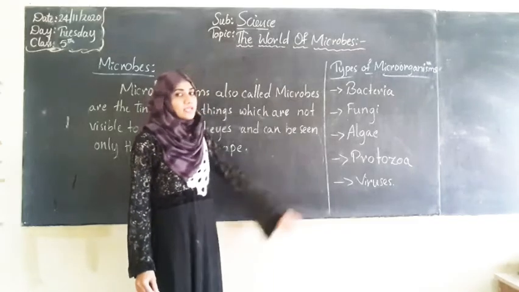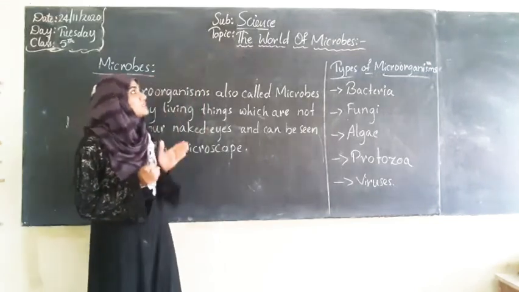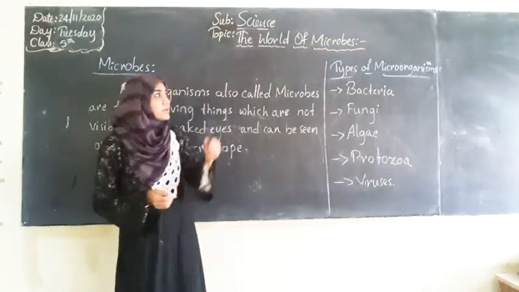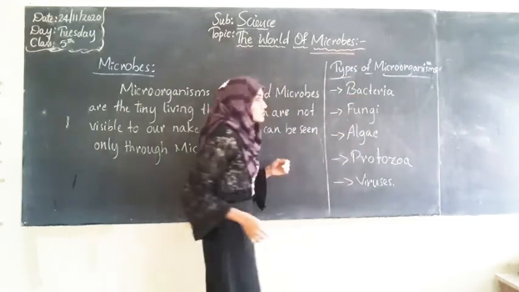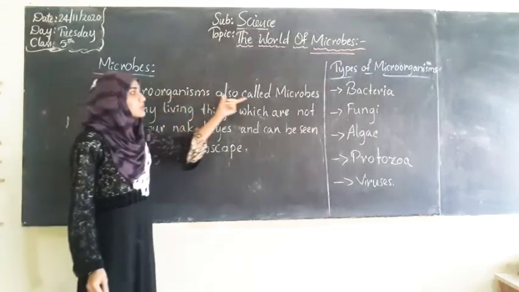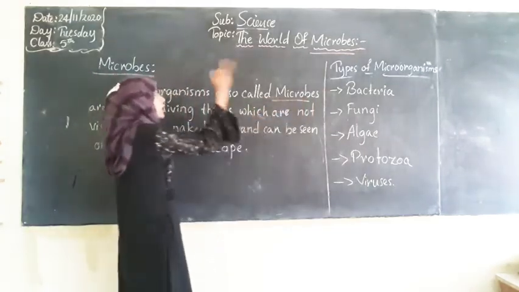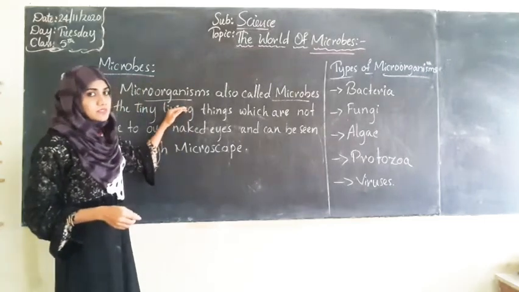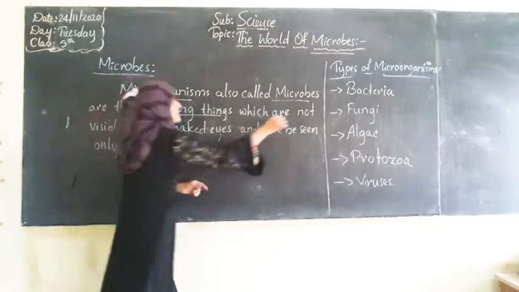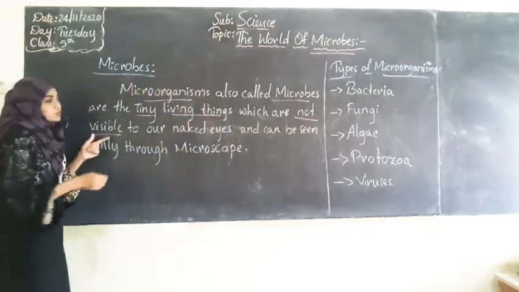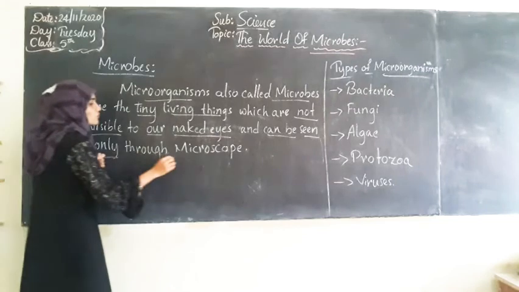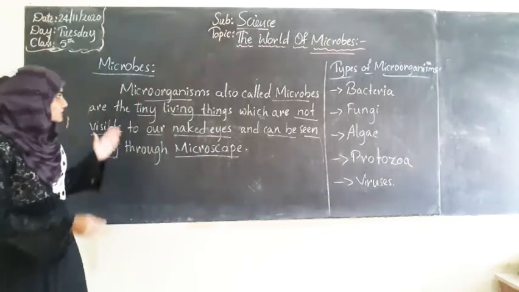The world of microbes, मतलब microbes की दुनिया. Now the question is, what is meant by microbes? Microbes, microorganisms, also called as microbes. So microbes are also called as microorganisms. They are the tiny living things which are not visible to our naked eyes and can be seen only through a microscope.